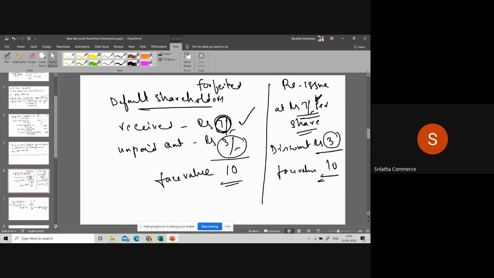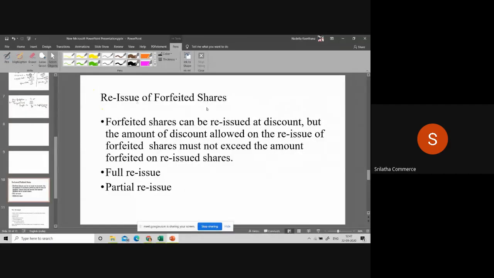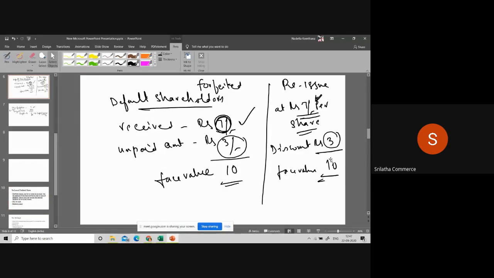Now here, reissue of forfeited shares. What he mentioned, forfeited shares can be reissued. Means you can reissue to the outsiders. Usually these forfeited shares we are going to issue at discount. And discount means what? Issued at less than the face value.